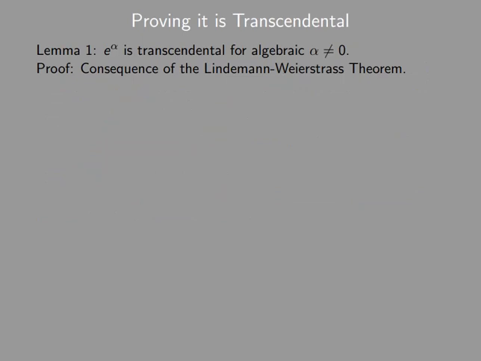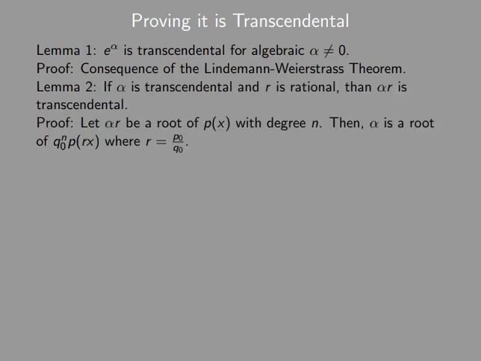Now, our first lemma is pretty powerful and extremely hard to prove. It's that e to the alpha is transcendental for algebraic alpha that aren't 0. And I would recommend looking this up to find a proof. Our second lemma is that if alpha is transcendental and r is rational, then alpha times r is transcendental, which is pretty easy to see.